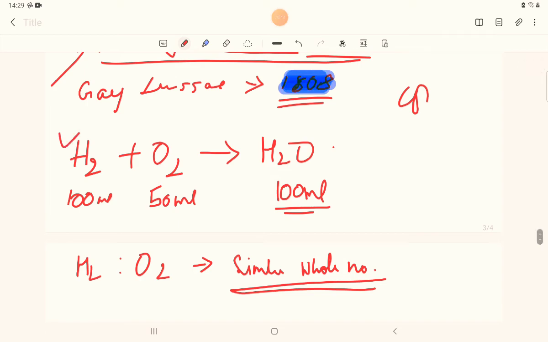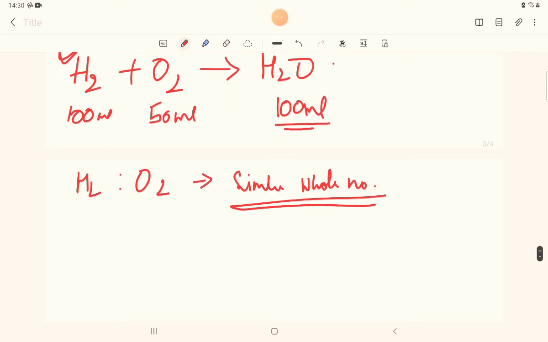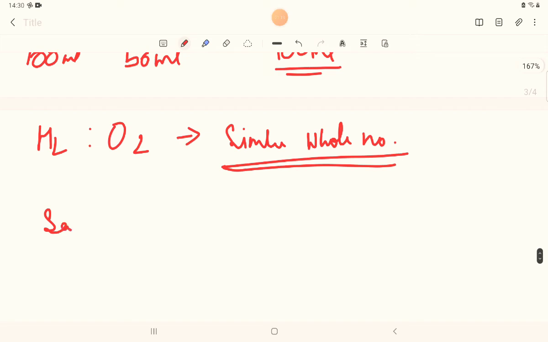So when gases combine or are produced in a chemical reaction, they do so in a simple ratio by volume, provided all gases are at the same temperature and pressure. So this last sentence, same temperature and pressure,